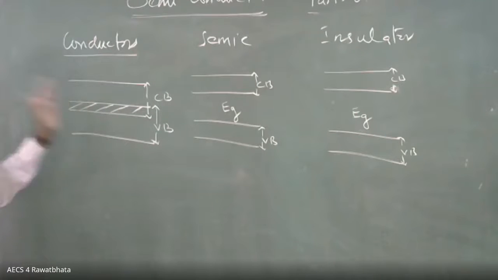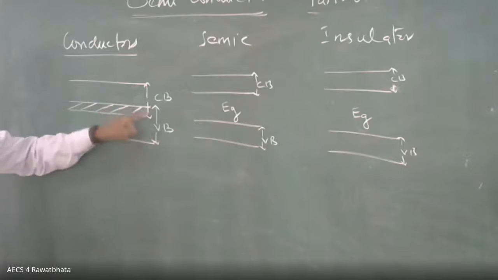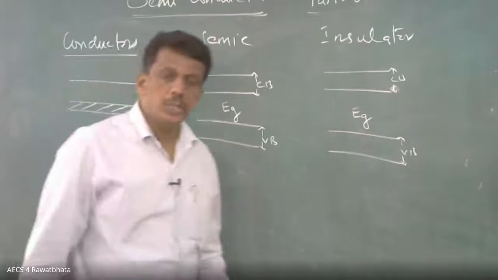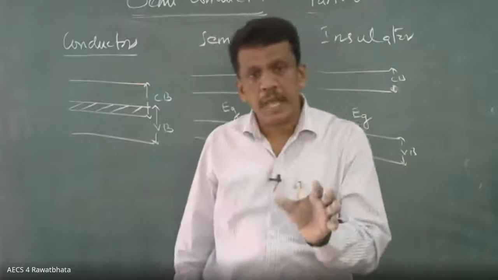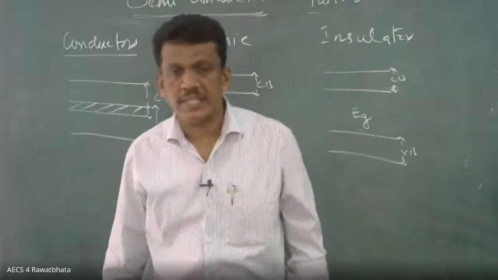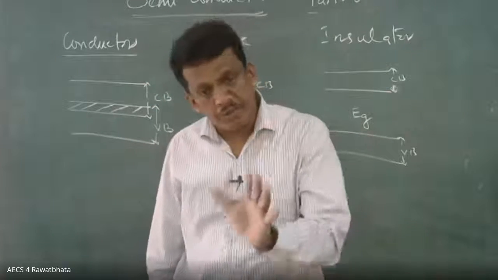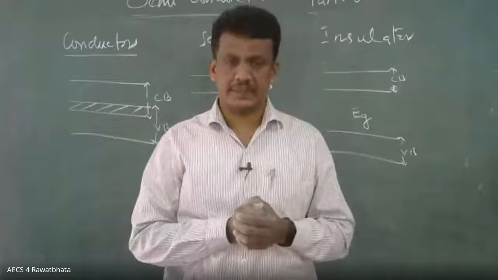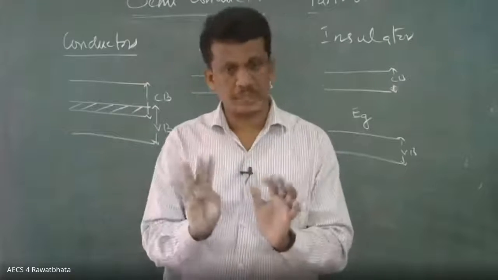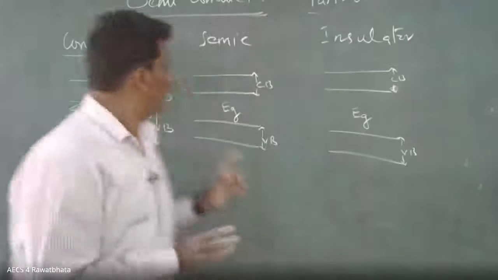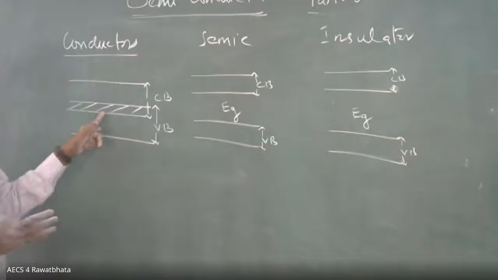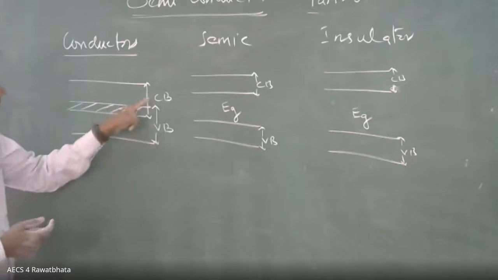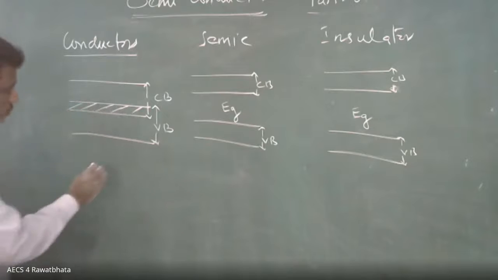In case of conductors, there is overlapping. When the conduction band has some electrons, they are called free electrons, and they are responsible for electrical conduction. Here, the conduction band and the valence band overlap each other.